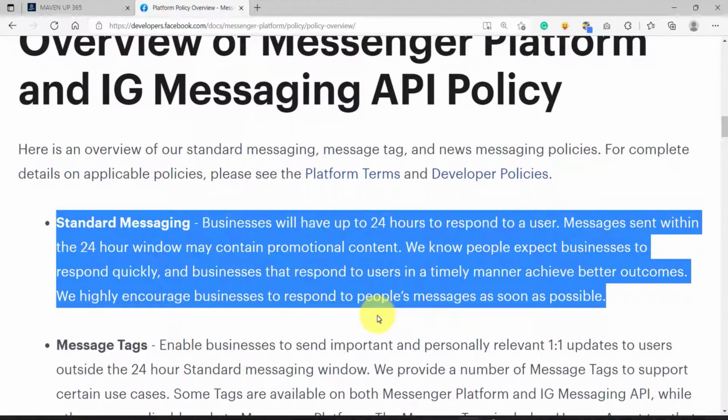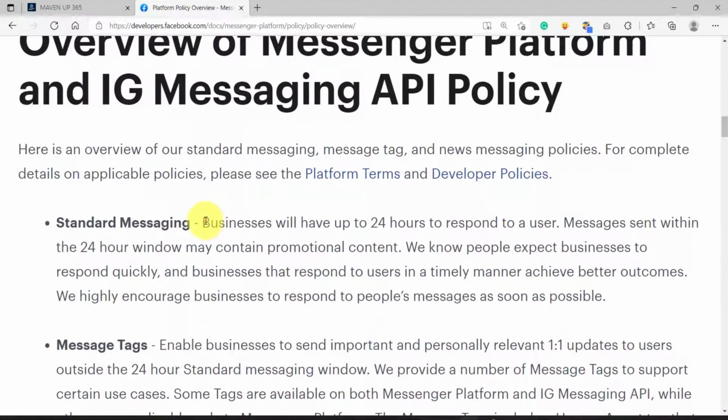The standard messaging. Businesses will have up to 24 hours to respond to a user. Messages sent within the 24-hour window may contain promotional content. We know people expect businesses to respond quickly, and businesses that respond to users in a timely manner achieve better outcomes. We highly encourage businesses to respond to people's messages as soon as possible.